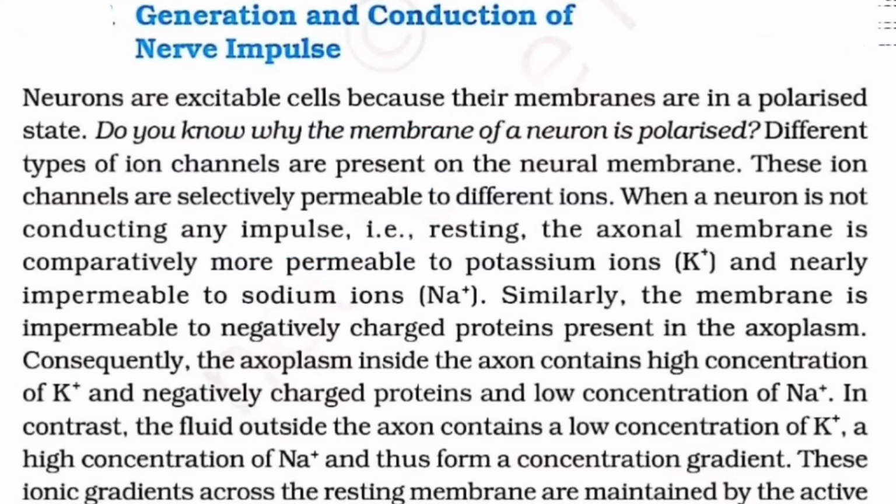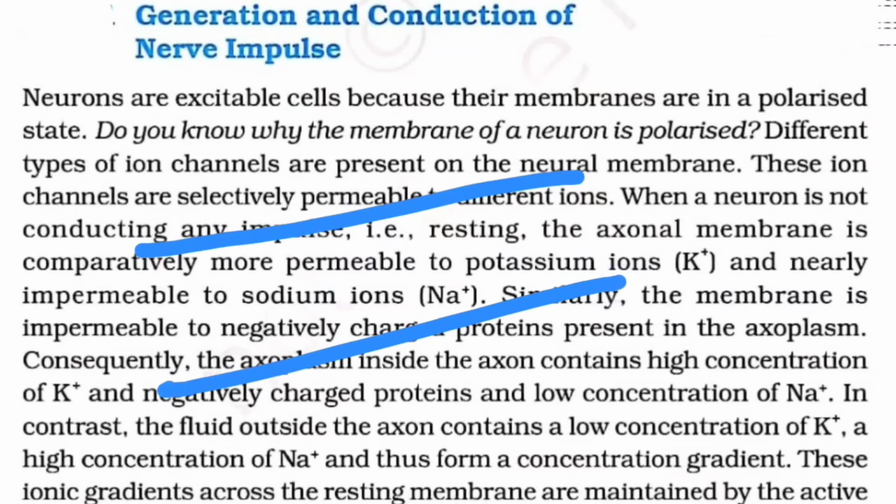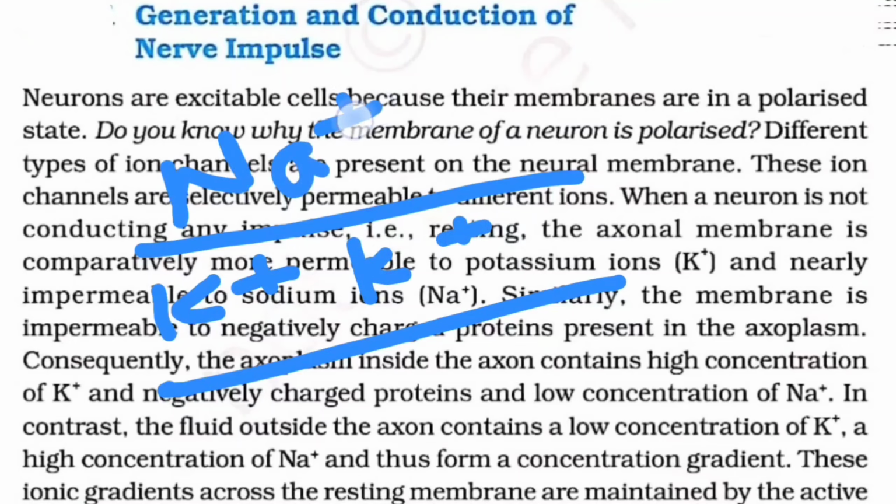When a neuron is not conducting any impulse, that is called resting, the axonal membrane is comparatively more permeable to one ion as compared to the other, or nearly impermeable to the other one. So if the neuron is at rest, the neuronal membrane is permeable to potassium and nearly impermeable to sodium ions. If this is my neuron, the internal membrane will have potassium, whereas the external ECF, extracellular fluid, will have sodium, and the ICF, intracellular fluid, will have potassium.